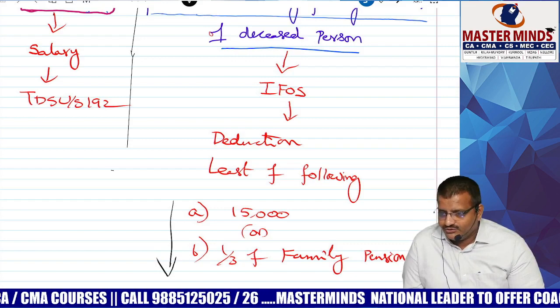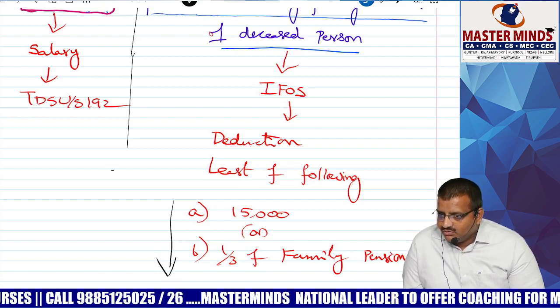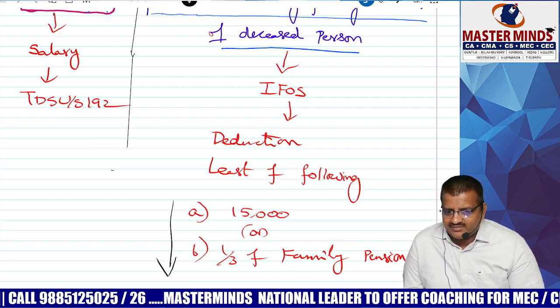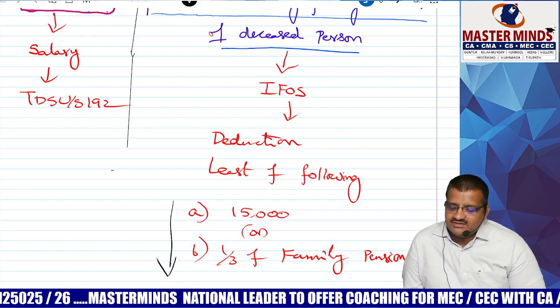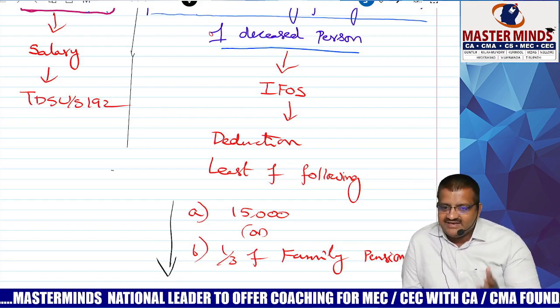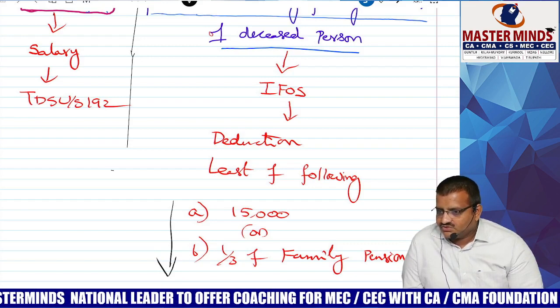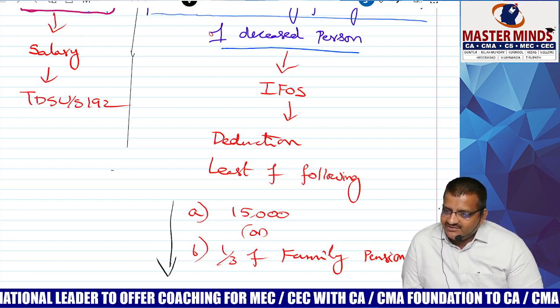Next, some people died while discharge of duties. The best example: one day some soldiers are going for general patrolling purpose on that hill station. But all of a sudden, because of some accident, they were buried under the ice. Everybody died except one person. Surprisingly, he survived for 7 days.